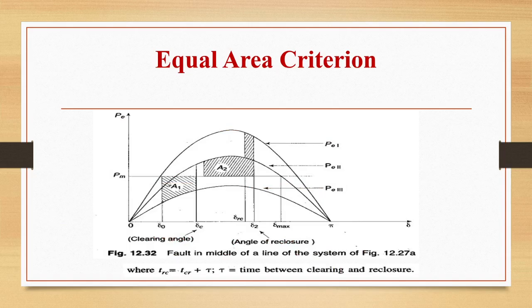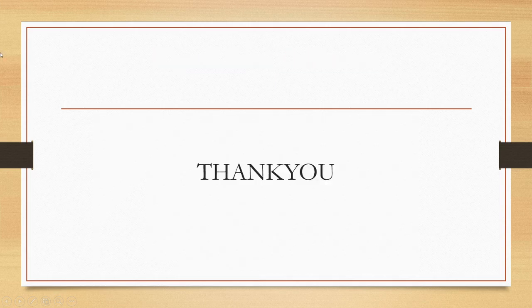So this is the diagram showing fault in middle of a line of the system where we can find out the clearing angle and angle of reclosure. Delta C is the clearing angle and delta 2 is the angle of reclosure. TRC is equal to TCR plus tau, where tau is the time between clearing and reclosure.